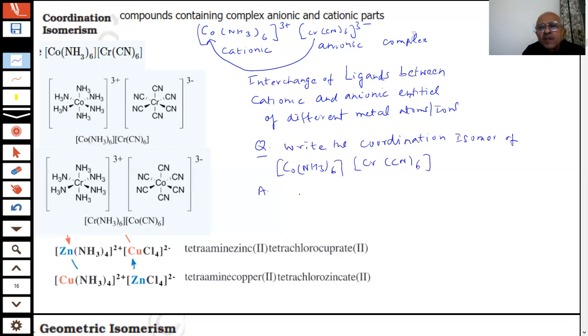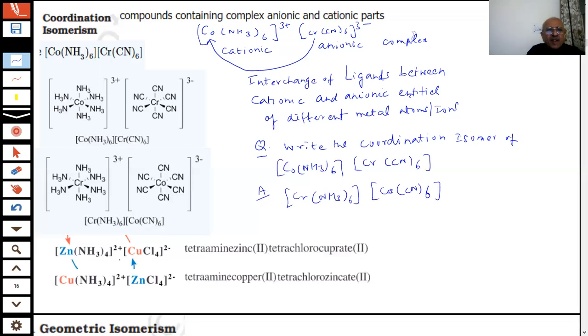All you have to do is very simple. You exchange the metal which is there. I will simply exchange that: [Cr(NH3)6] and [Co(CN)6]. So these two, what type of isomers are they? We already know, sir. This is what we call coordination isomers.